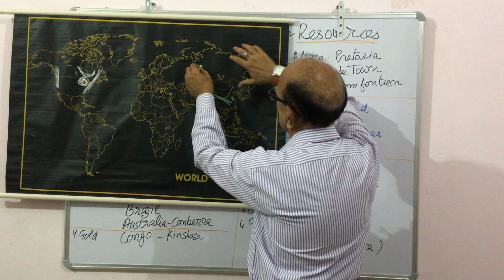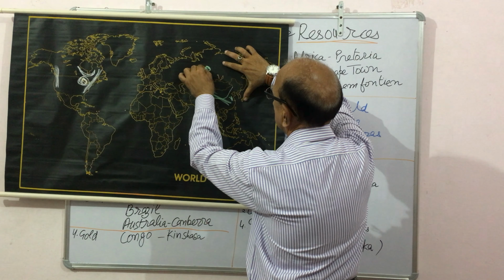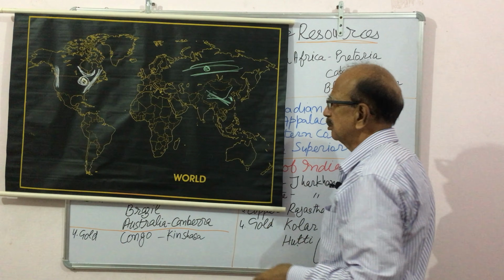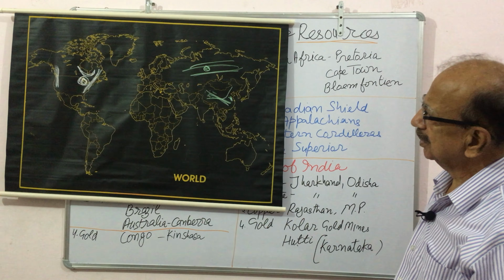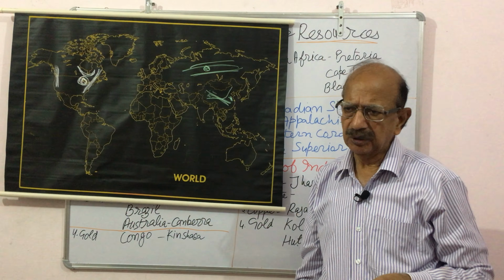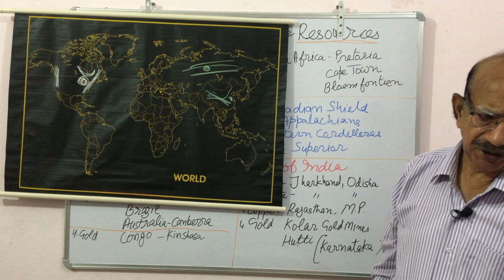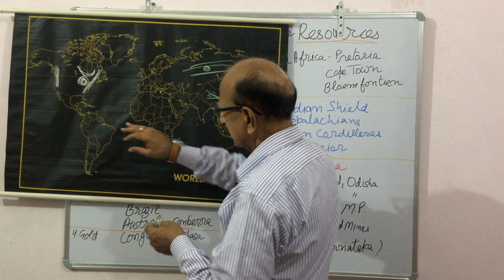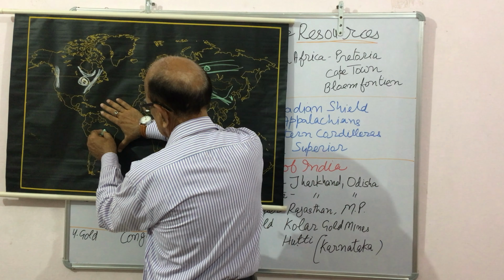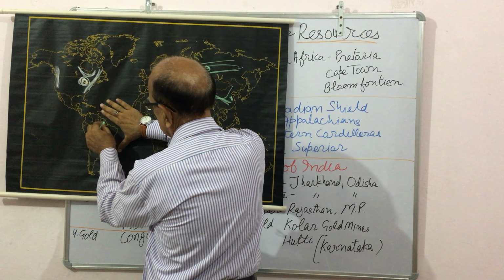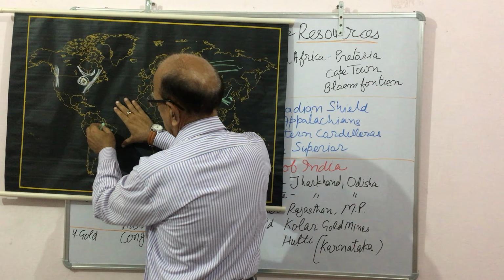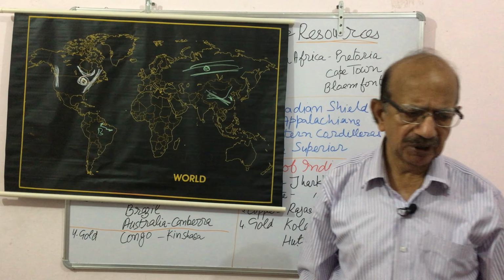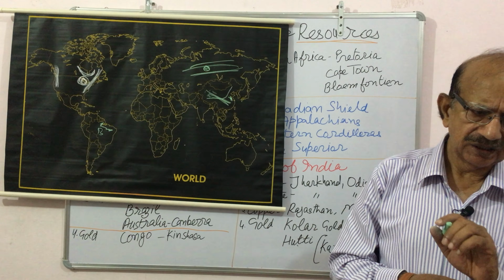And then this is Moscow, the capital of Russia, and all this is Russia. Here iron is found in abundance. And then the next country is Brazil, in the South American continent. So this is Brazil, and this is the region where iron is found in abundance.